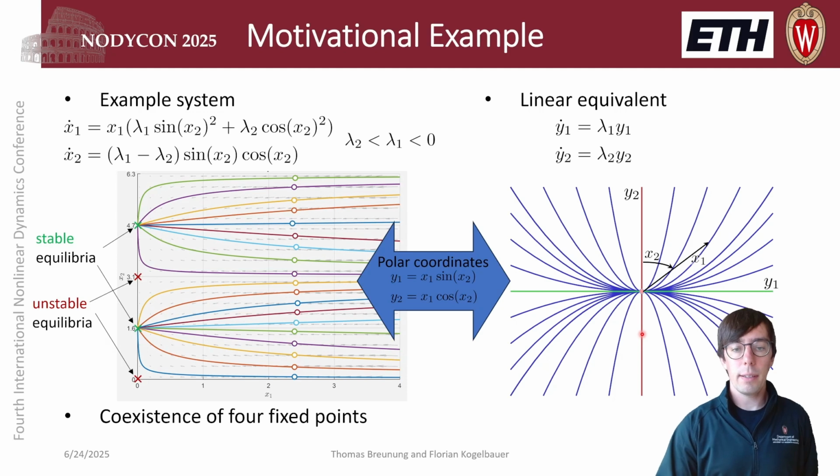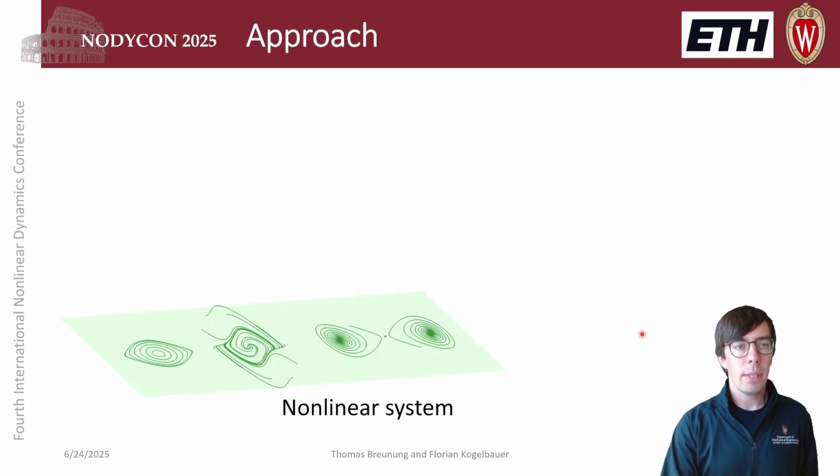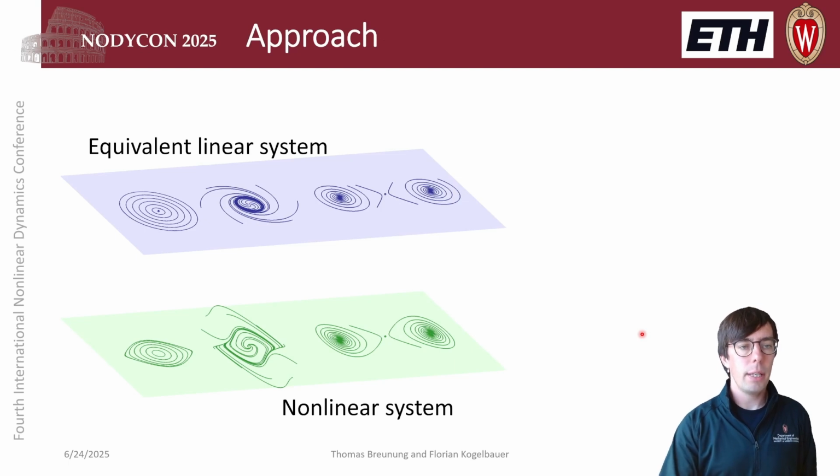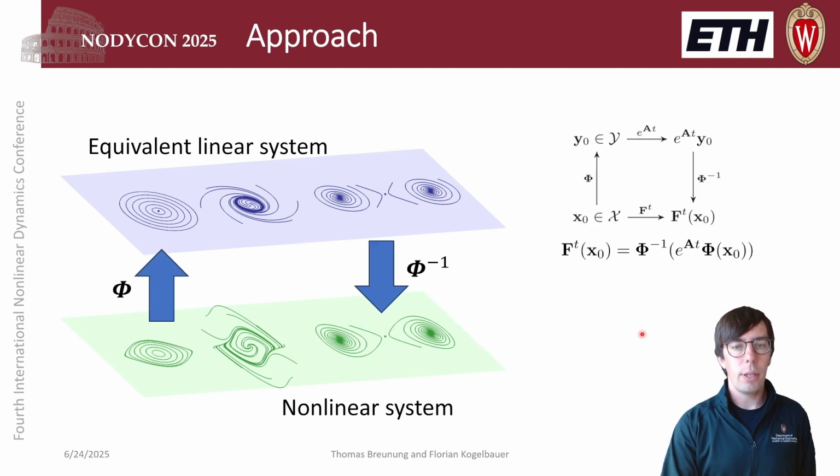So this motivates our search for linearizing transformations for truly nonlinear dynamics with coexisting fixed points. Our approach will be: we have a nonlinear system with a certain nonlinear phenomenon, and then we're trying to come up with an equivalent linear system which mimics the nonlinear behavior we have observed most closely. And if we have reason to believe that those are in some sense equivalent, we can learn a mapping which takes us from the nonlinear world to the linear world, and vice versa, we can think about a mapping taking us from the linear world